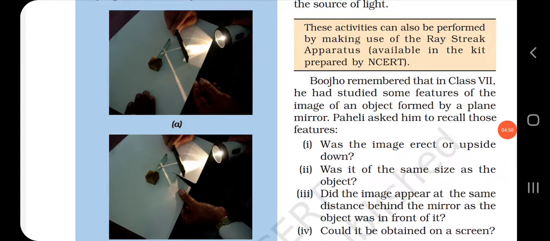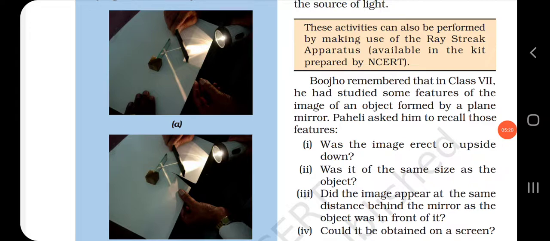Also, we had seen the properties of images formed by a plane mirror. The image formed by a plane mirror is always erect or upright. The image formed by a plane mirror is always erect.